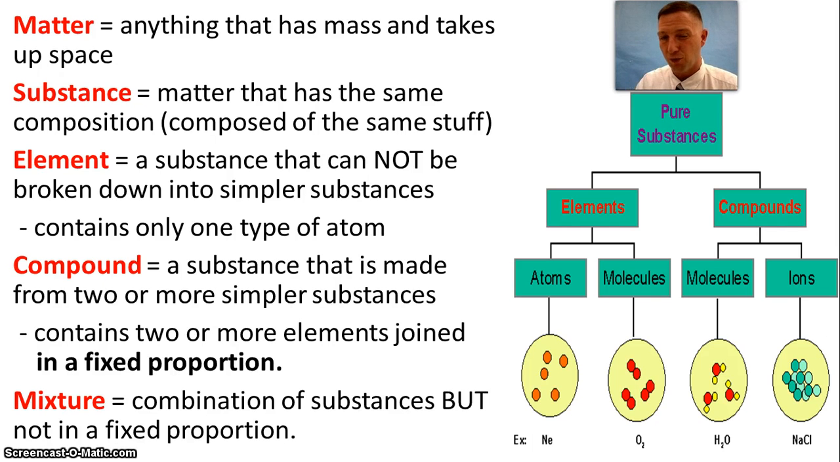Okay? That's what you're going to read about in your book. Homo means same, hetero means different. So in a homogeneous mixture, you have the same properties throughout the whole substance, throughout the whole mixture. In a heterogeneous mixture, you can visibly see differences in the components that make up that mixture. Okay? So this is your basic vocab. This is where we're going to start.